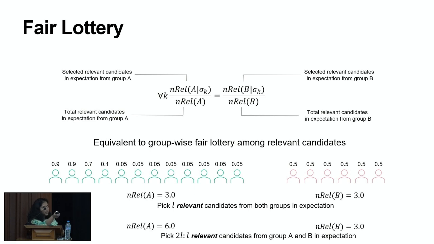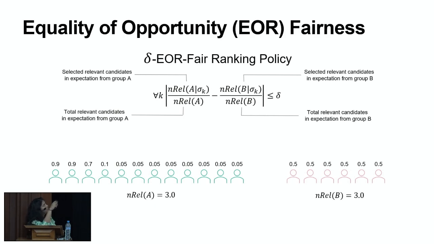We then define the equal opportunity (EOR) fairness in rankings. For that, the delta-EOR fair ranking policy is any policy that can satisfy this condition, which is to say that the fraction of the relevant candidates, the difference in them, is bounded by some quantity delta.